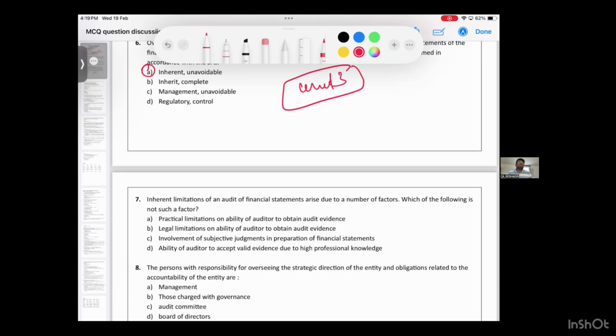Ability of an auditor to accept valid evidence. Can I ask you one question? Can you obtain conclusive evidence? No. You can only obtain persuasive evidence. You cannot obtain conclusive evidence. Convincing evidence. So ability of an auditor to accept valid evidence due to high professional knowledge is not an inherent limitation. It is not a factor of inherent limitation.